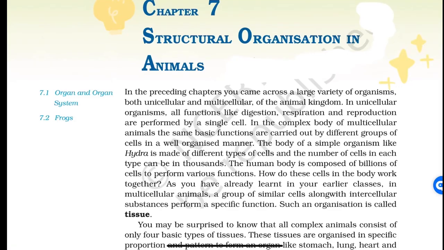Dear learners, in this video we are going to study Chapter 7, Structural Organization in Animals, of Class 11 NCERT Biology.